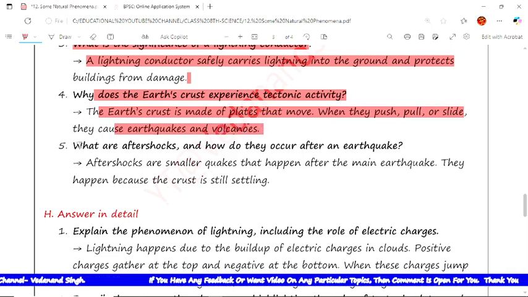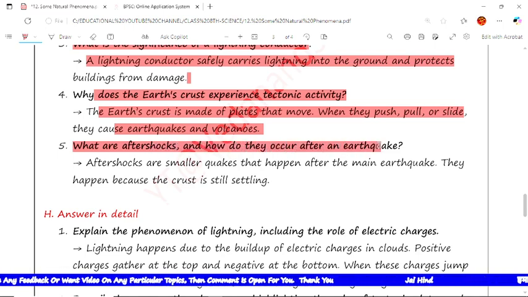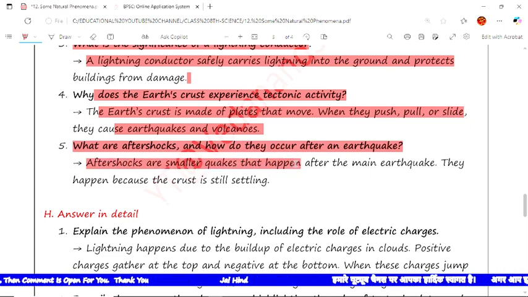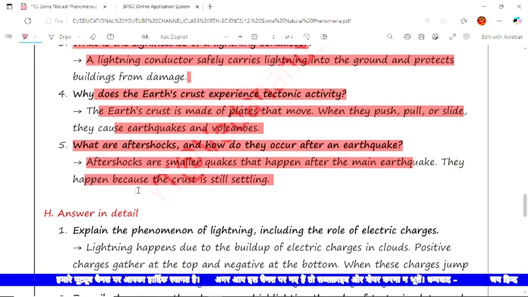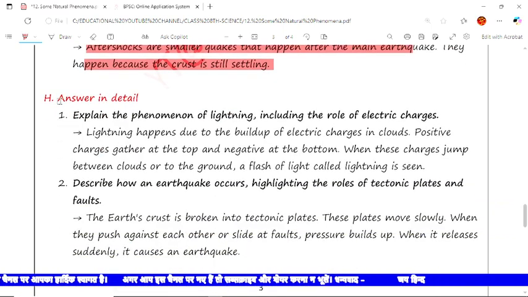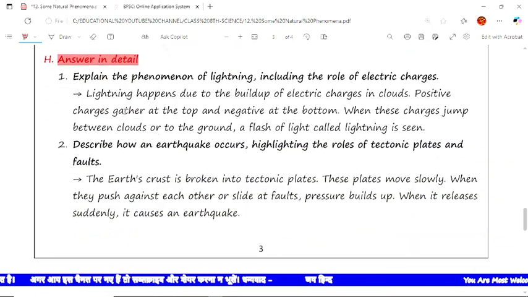Now the next question is: what are aftershocks and how do they occur after an earthquake? The answer is: aftershocks are smaller quakes that happen after the main earthquake, and they happen because the crust is still settling. Now the next type of question is answer in detail. We have to give the answer in detail. All the questions are here.